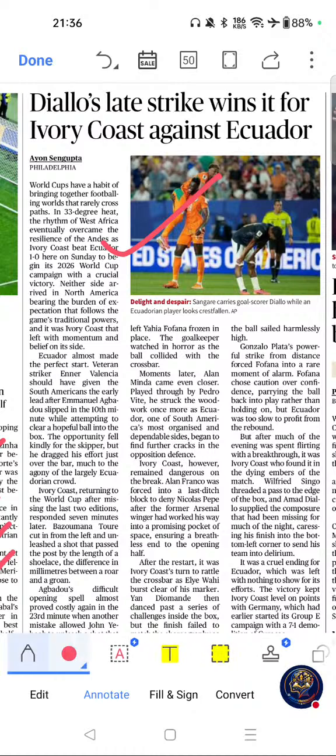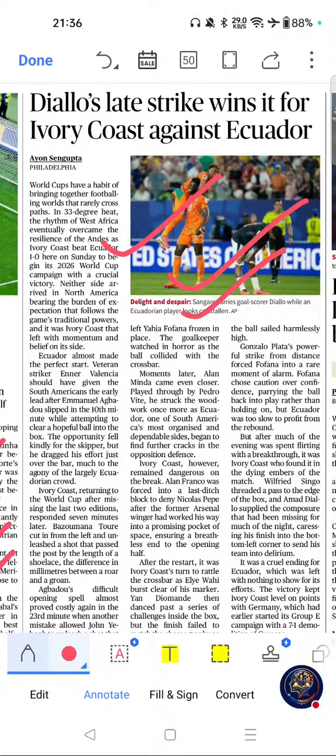Diallo's last strike wins it for Ivory Coast against Ecuador. If you see the importance of this article, FIFA World Cup remains a major sports current affairs topic, and this is important. Tournament results are often asked in competitive exams. Please go through this one.